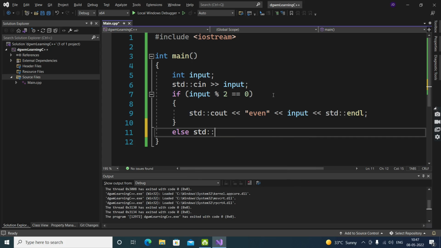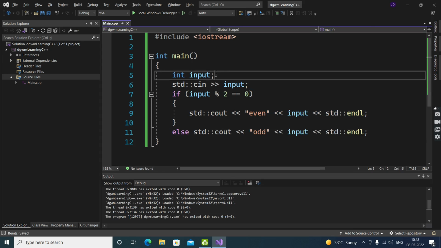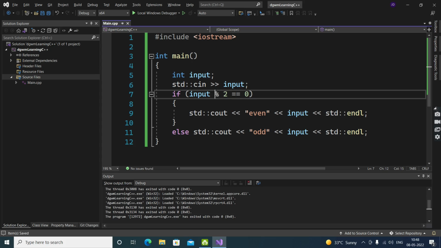Else just count odd input, just like that. Okay, now let's see. We took the input to clear, but now I told you about the modulus. What it will do, for example, I put an input of 1.